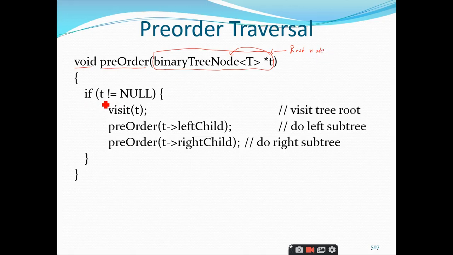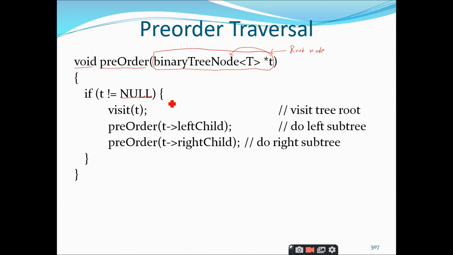Here you are just going to check whether the root node that is passed as the parameter to the pre-order function is null or not. So if the root node is null, what does it mean? There is only one node in the tree, sir. No, it is not only one node. If the root node is null, nothing is there. It is an empty tree. If it is an empty tree, then you cannot do any traversal.